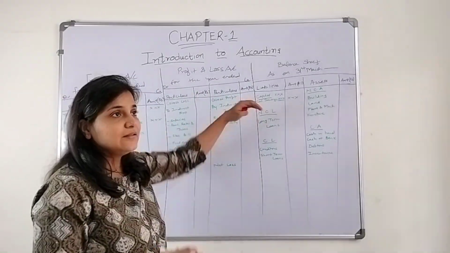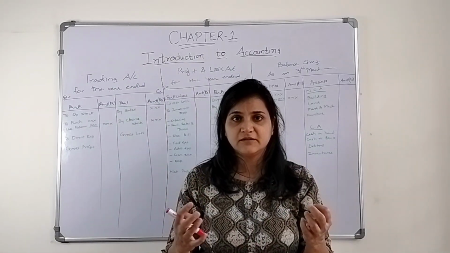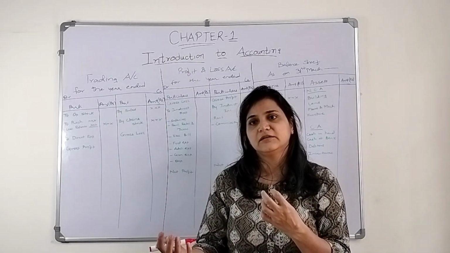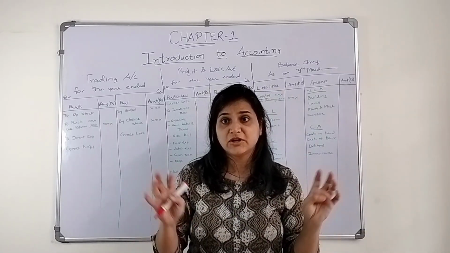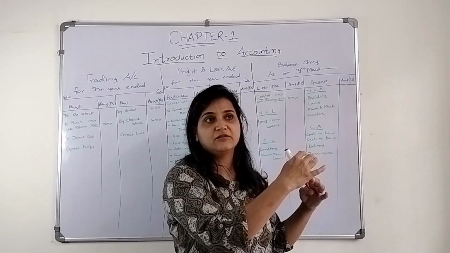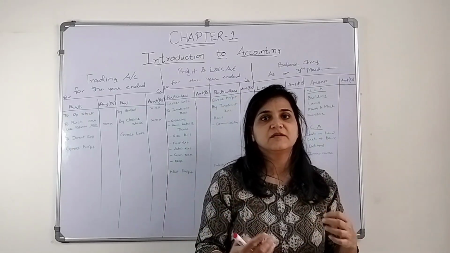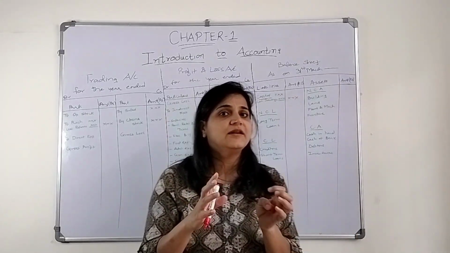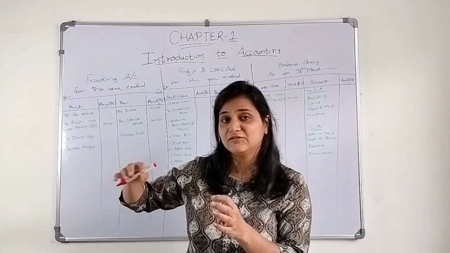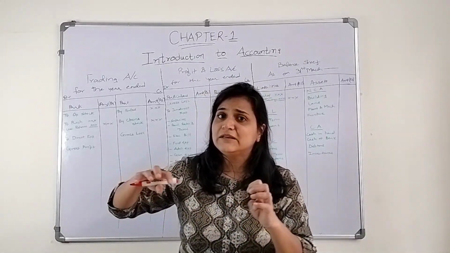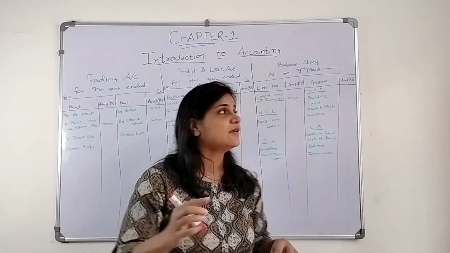Now when this entity is formed, we need certain things. We need a building. We need furniture. The grocery shop owner has to buy certain furniture to run his business. All these things are not related to the business that he is dealing with. He's not dealing in those things, but he needs them to run his business. Now what are all these things called?